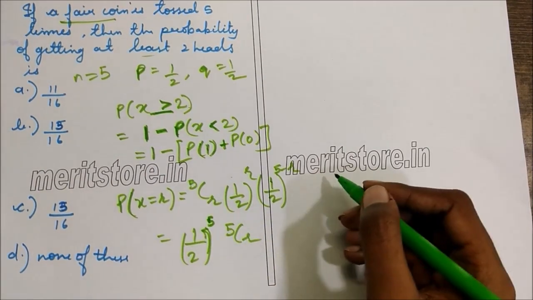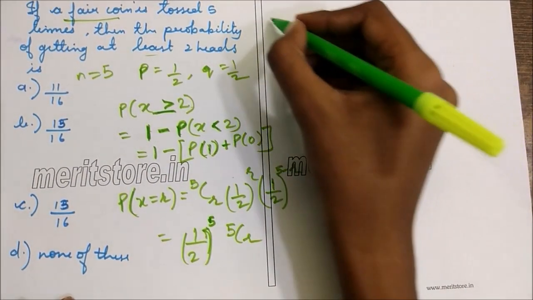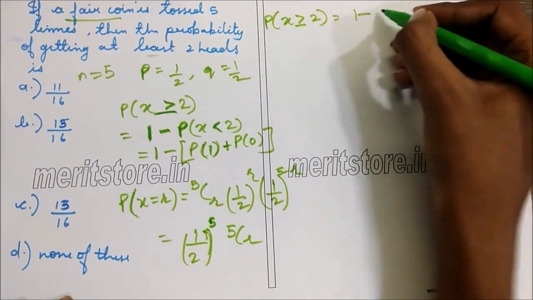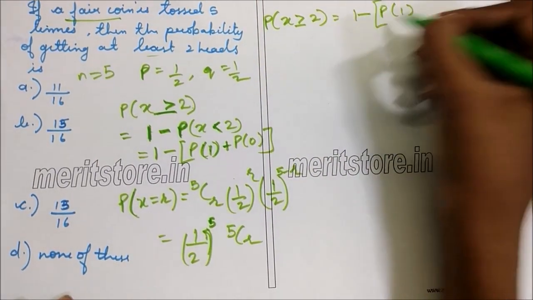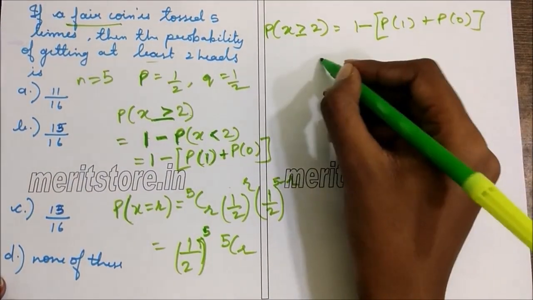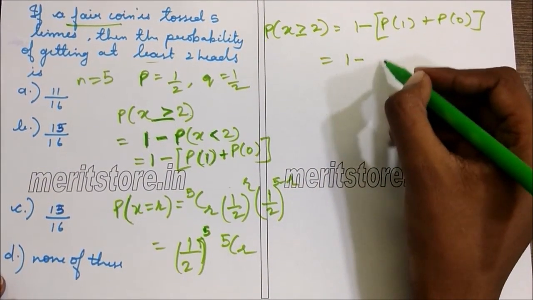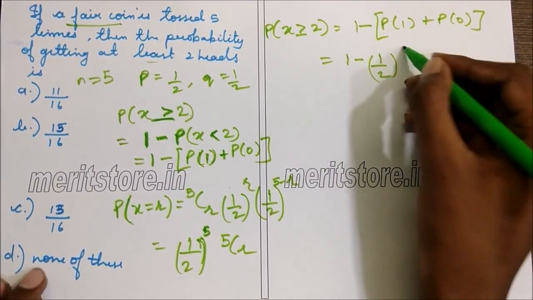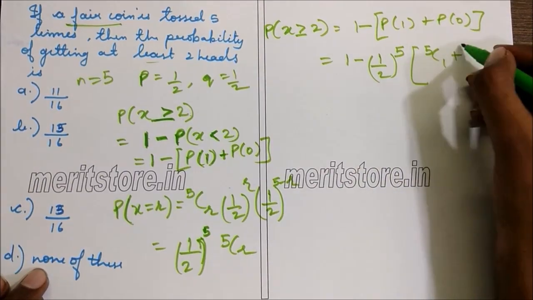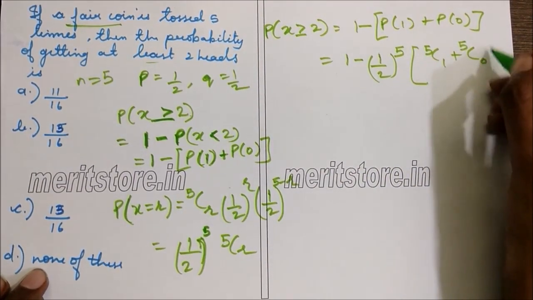So this is the general form. Substitute it here. So we get P of x greater than or equal to 2 is 1 minus P of 1 plus P of 0. This is 1 minus, we take 1 by 2 raised to 5 common. So P of 1 is, put r equals 1, so 5C1 plus 5C0.